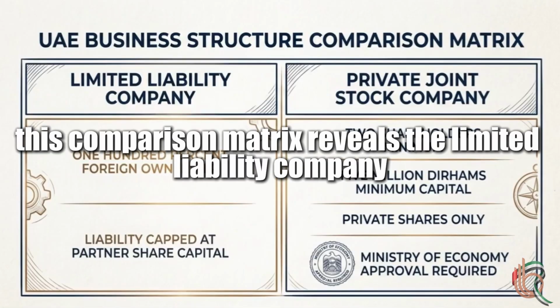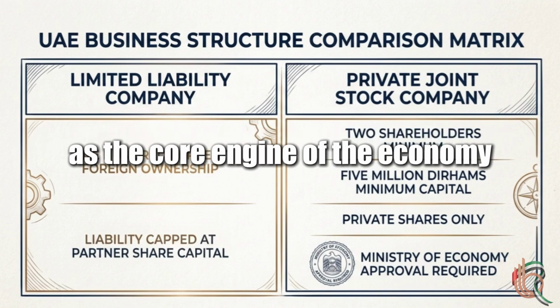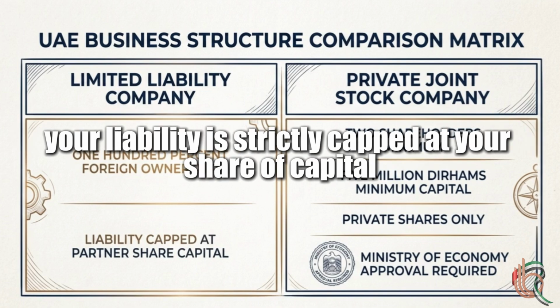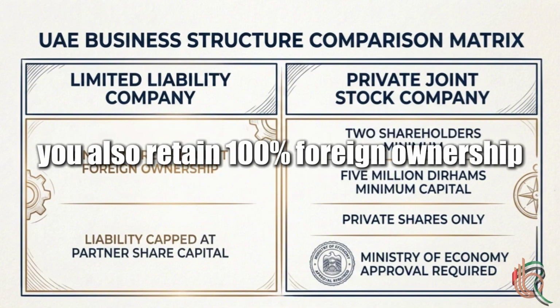This comparison matrix reveals the limited liability company as the core engine of the economy. Your liability is strictly capped at your share of capital. You also retain 100% foreign ownership.